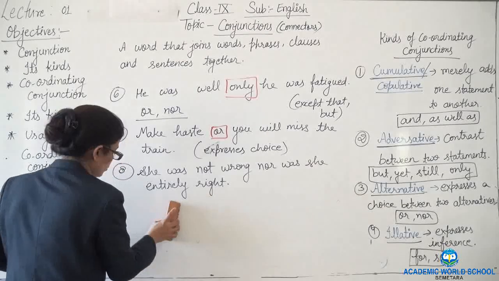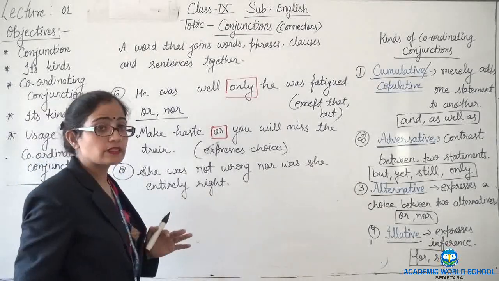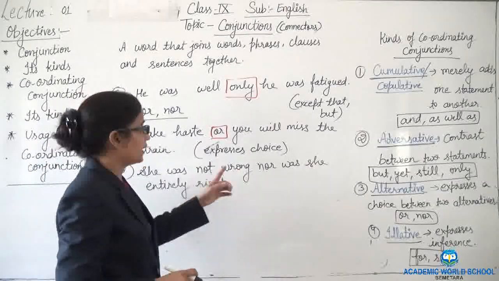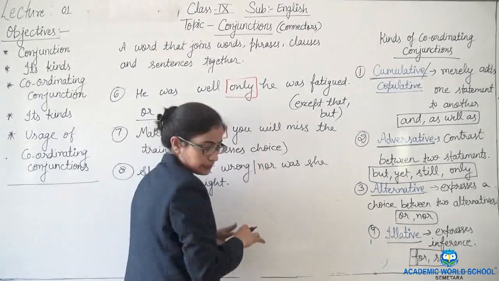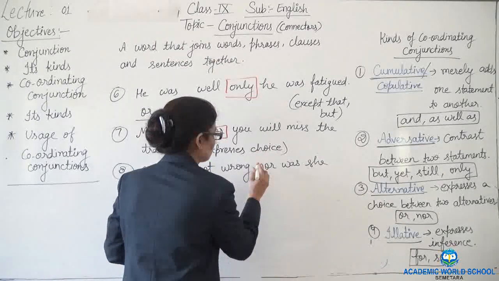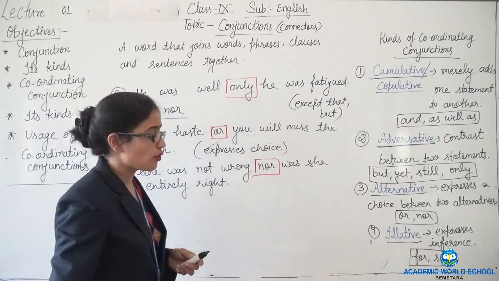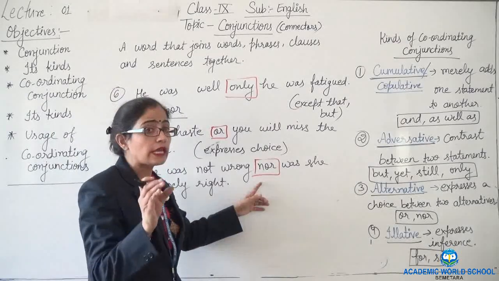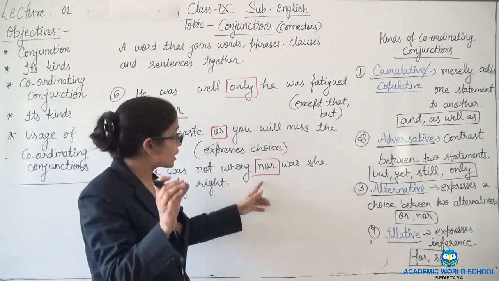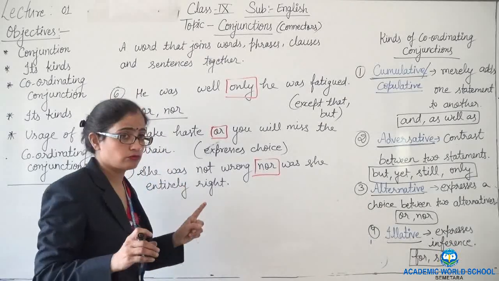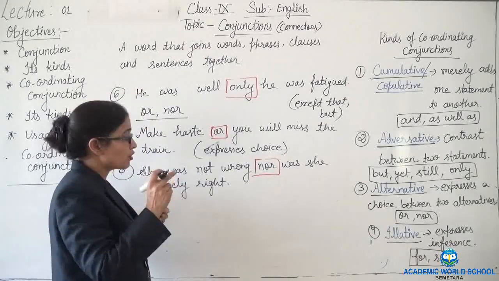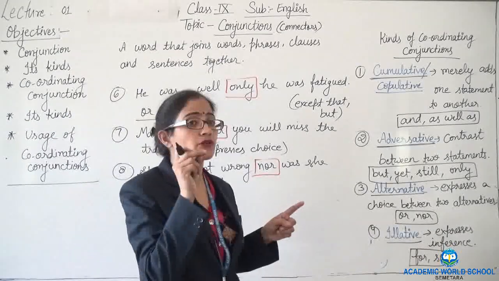Nor especially is used in negative sentences, okay, and it gives the sense of negativeness. So here this is joining two untrue things, two untrue statements. How? She was not wrong, and nor was she entirely right.